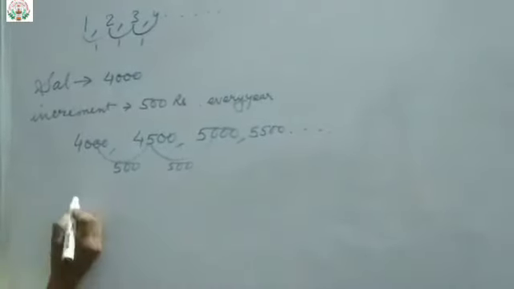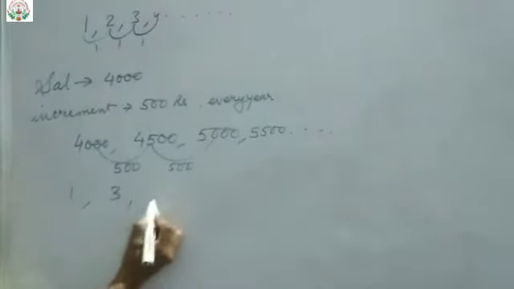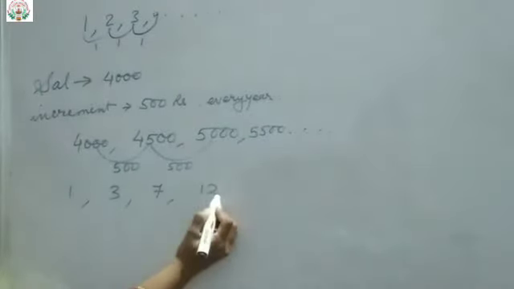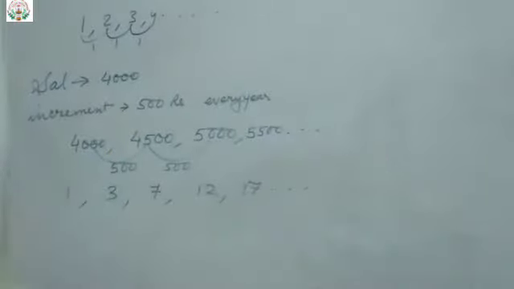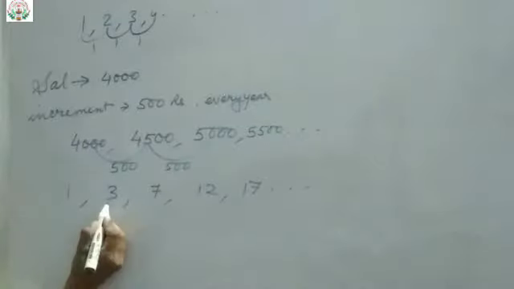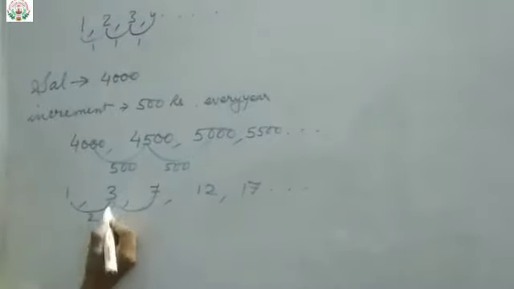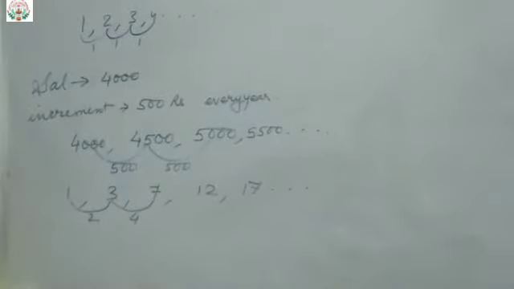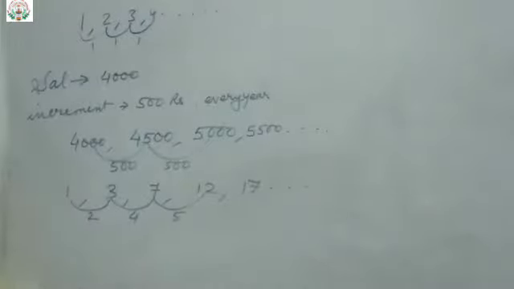Like any other example, suppose I have written 3, then 5, then 7, then 12, then 17, and so on. Is this an arithmetic progression? First check it out. The difference of the first two is 2. Now the difference of these two is how much? 4, you can say. Here the difference is 5, and here the difference is again 5.